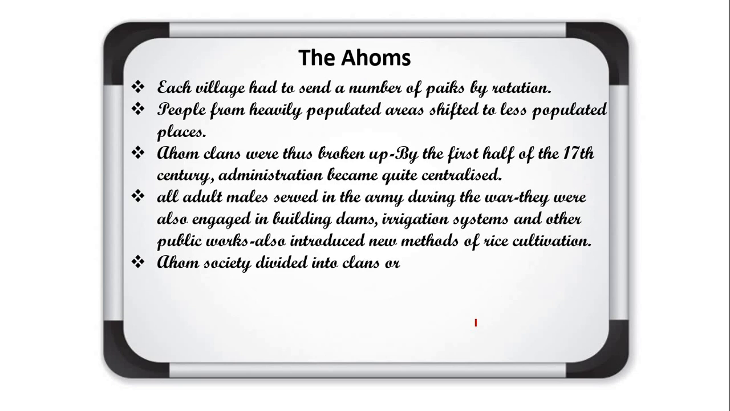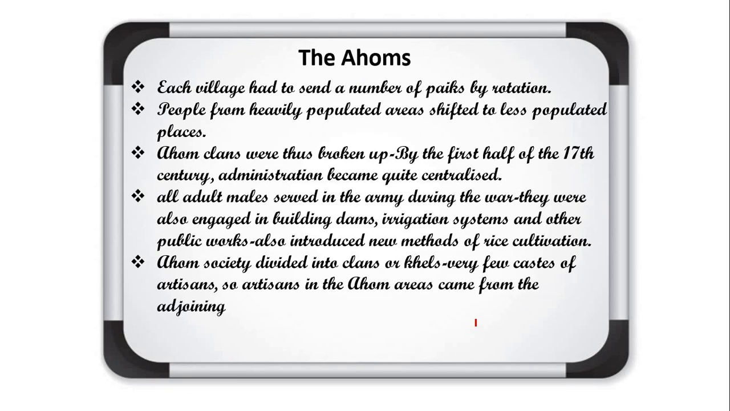Ahom society was divided into clans or khel. I already told you that this administration was divided into small units known as khel, and there were very few castes of artisans. So artisans in the Ahom area came from the adjoining kingdom. The main point related to this is that in the Ahom administration there were very few artisans, so for the constructional activities they called artisans from the neighboring areas, the adjoining kingdom.